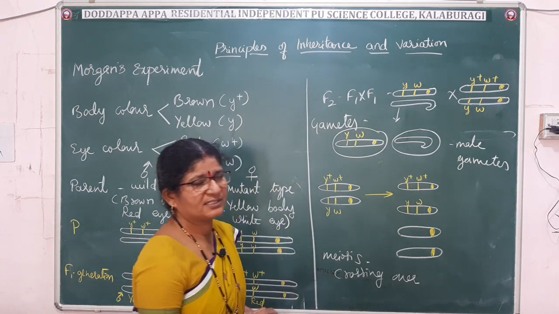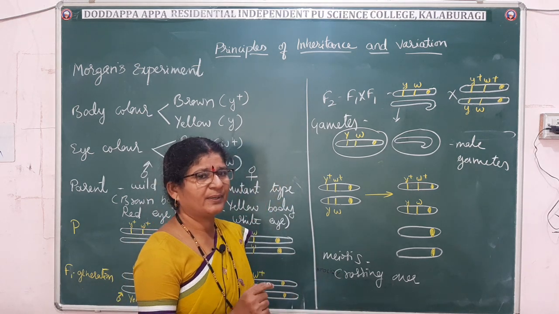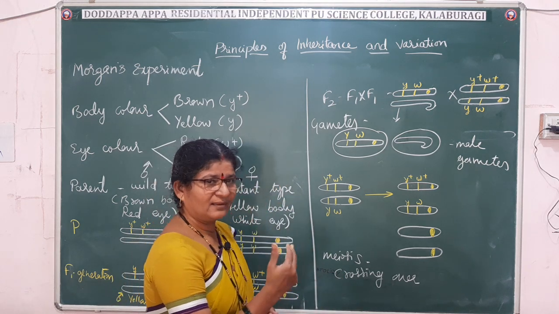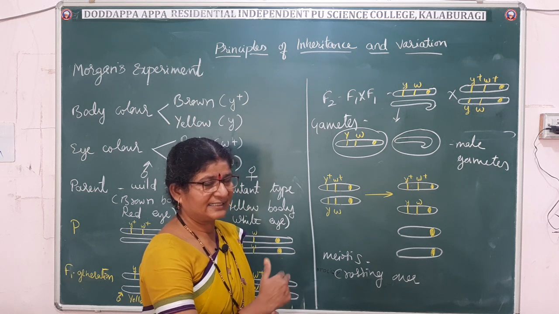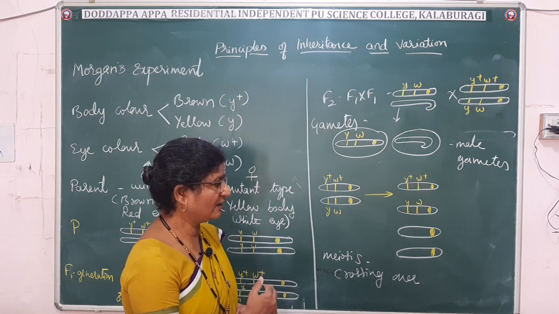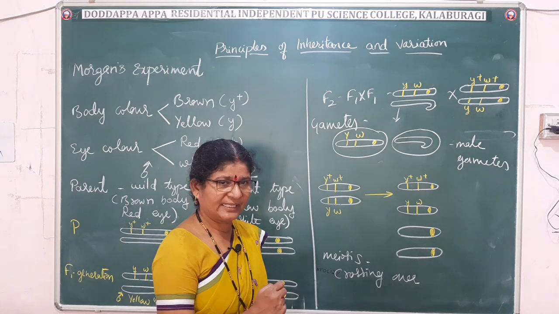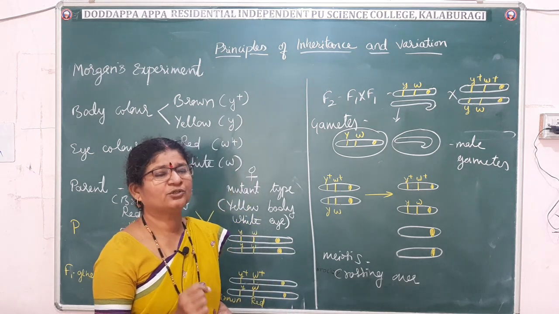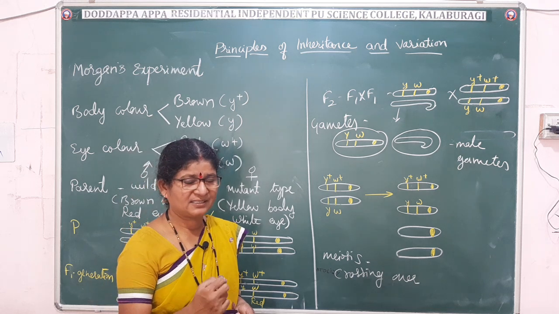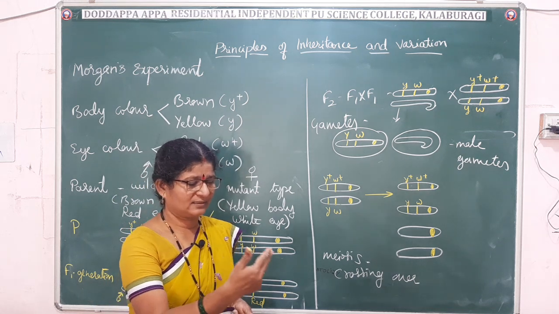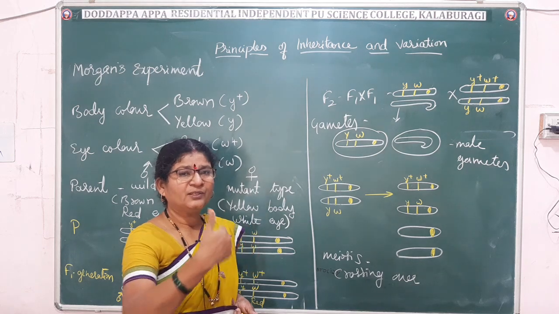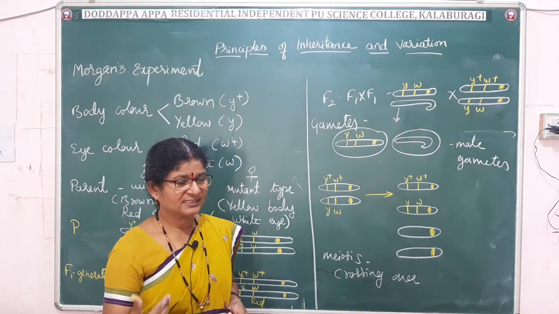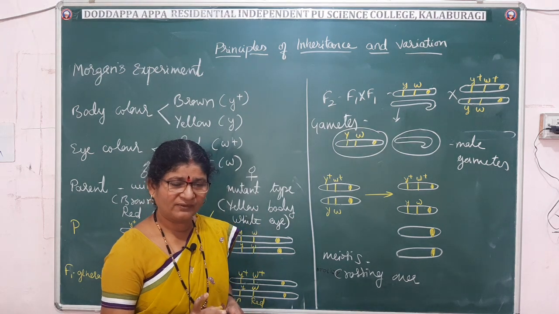During crossing over, the chromosomal segments will get cut and again reattached. That is, detachment and attachment of chromosomal segments will take place, and thus we get recombinant chromosomes in the gametes. That is, in the parental variety after the crossing you will get recombinant varieties in the progenies, that already you have learned.